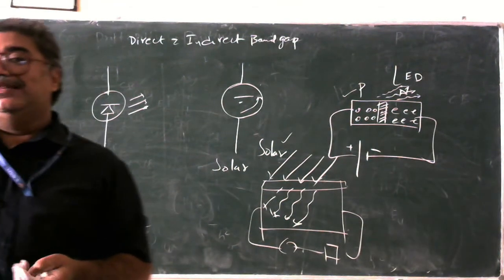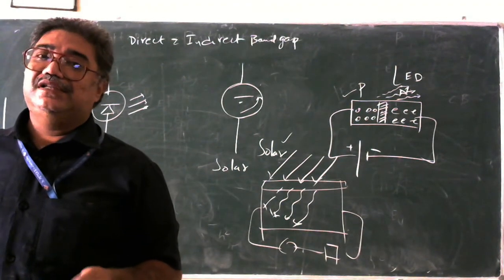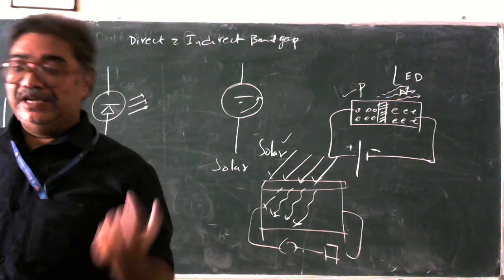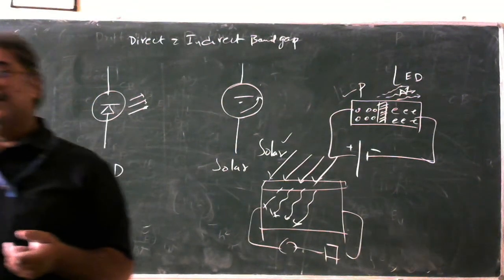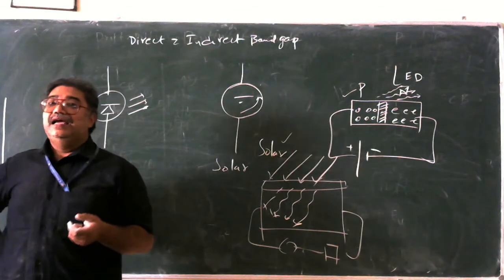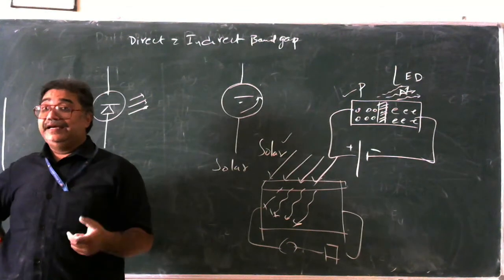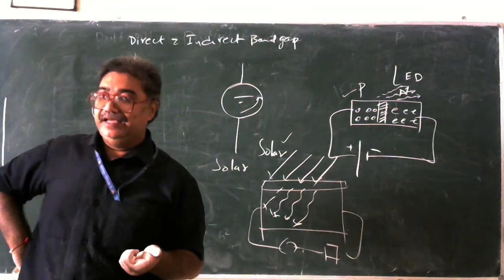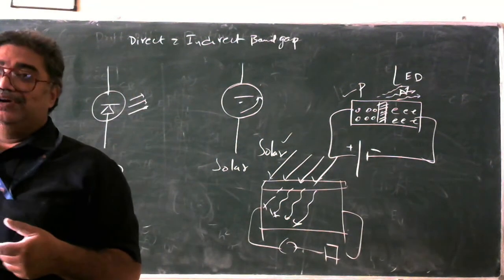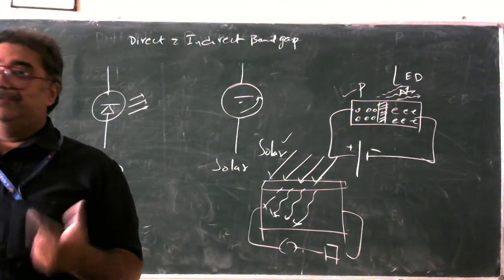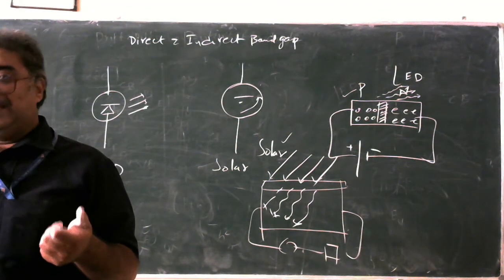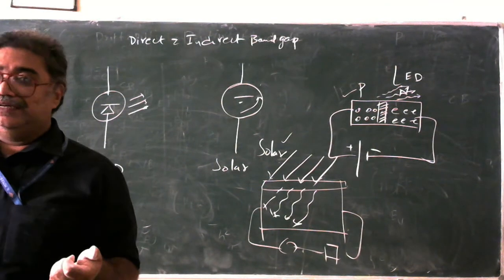So solar cell, the name itself, what is a solar cell? It is converting the solar energy to the electrical energy. That is what we call a solar cell. And what is an LED? An LED converts the electric energy to the optical energy. So one converts electric energy to optical energy, we call it an LED. The other converts optical energy to electric energy, we call it a solar cell. So the solar cell is a best and beautiful example of indirect band gap, and the LED is a direct band gap, which converts electricity to light.